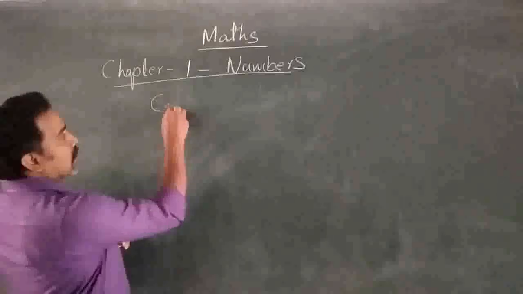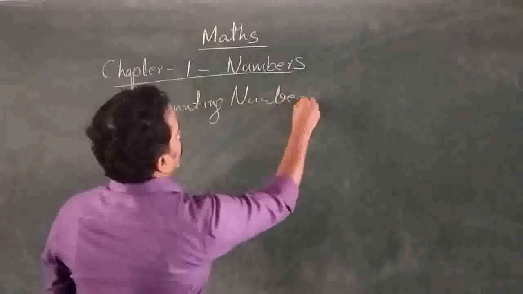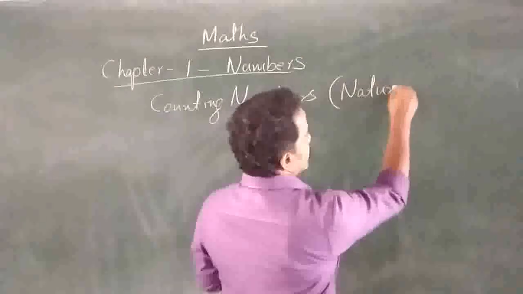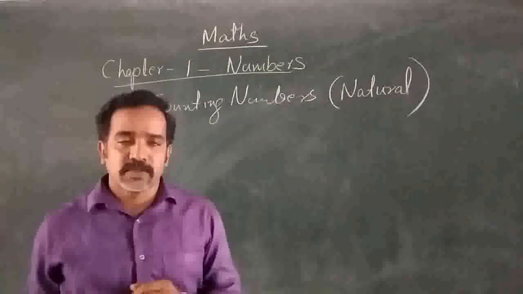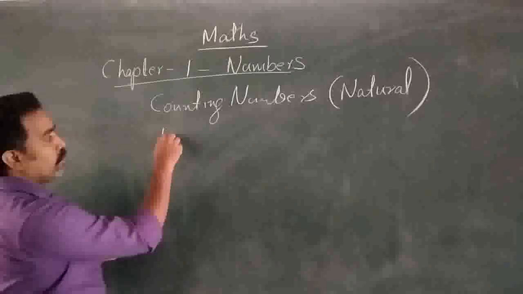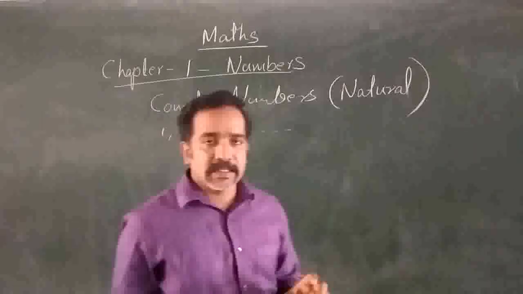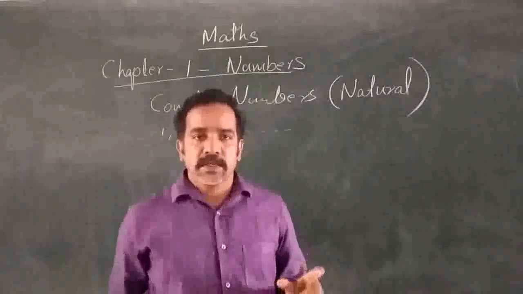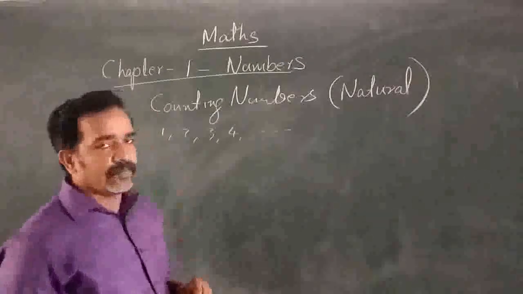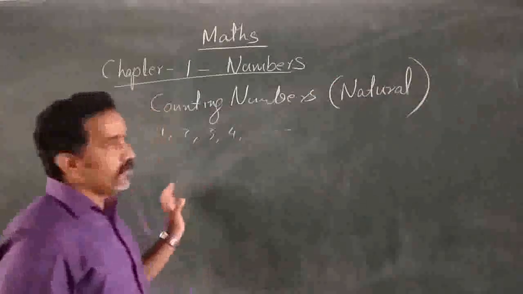And these counting numbers or natural numbers begin with 1, 2, 3, 4, etc. So we can say that the smallest counting number is 1, or the smallest natural number is 1, and the greatest natural number nobody knows.